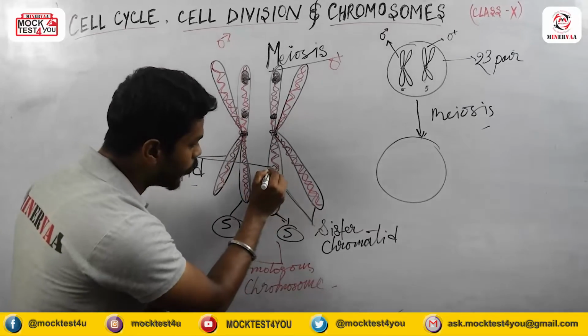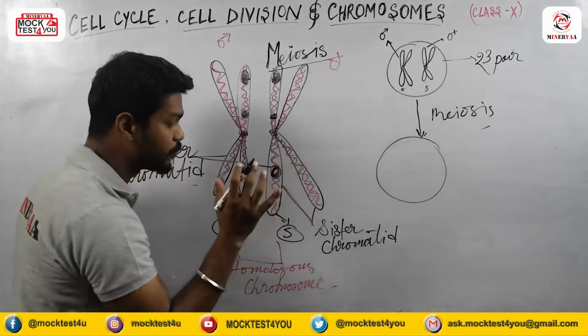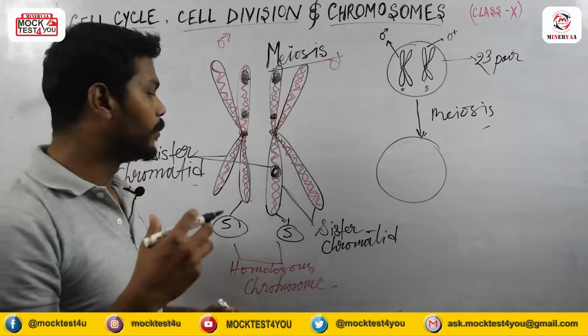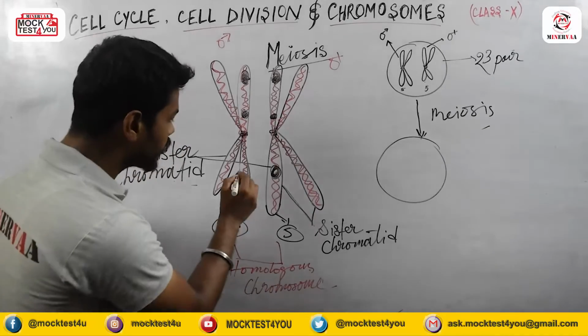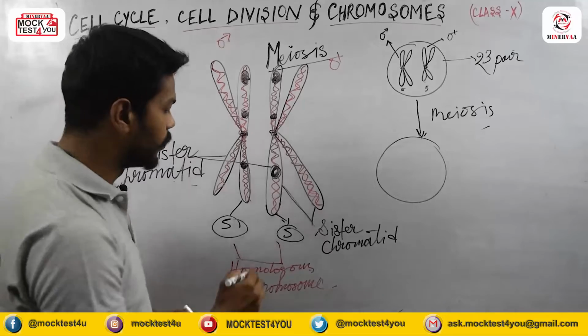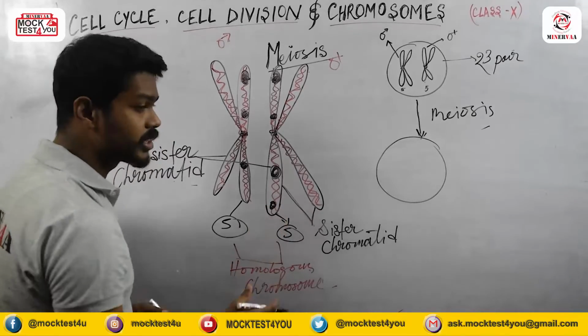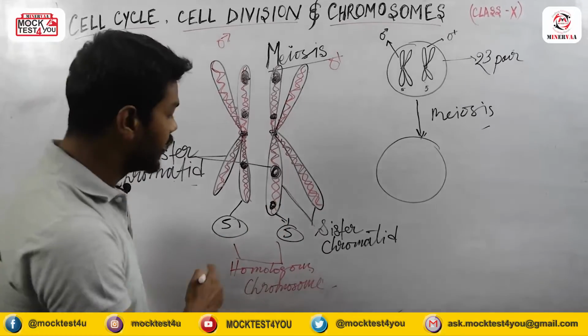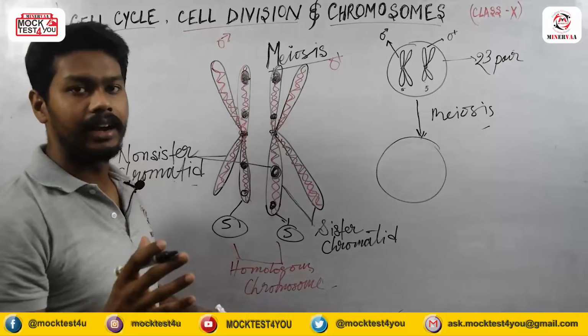Suppose here one gene is present that is determining my blood group. And here also one gene is present which is controlling my blood group, and there is one gene which is controlling my skin color. I'm just taking these as random examples.